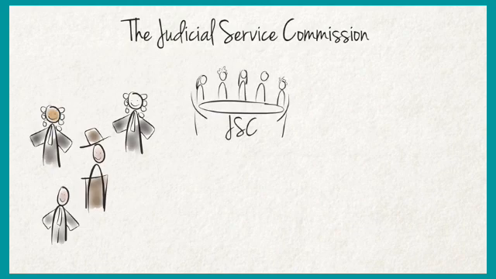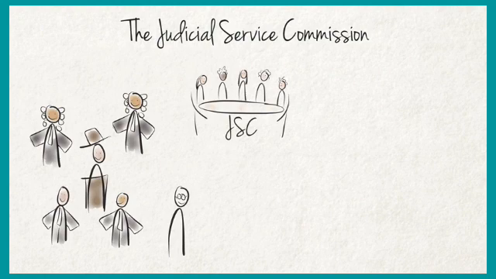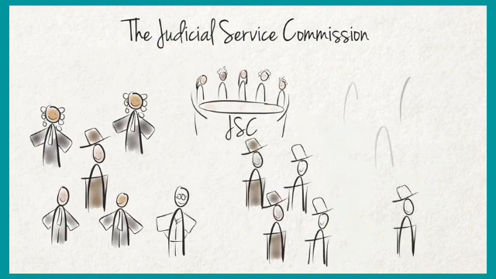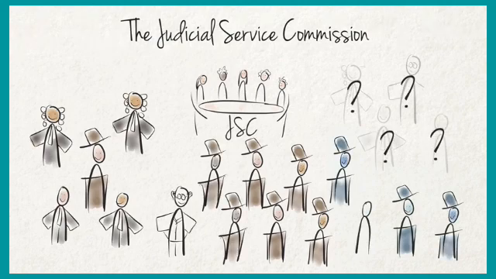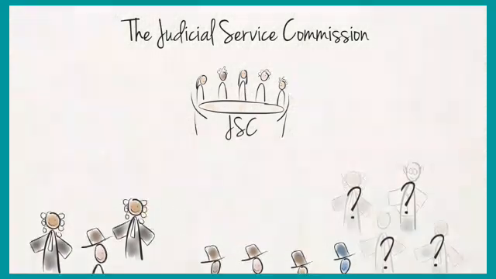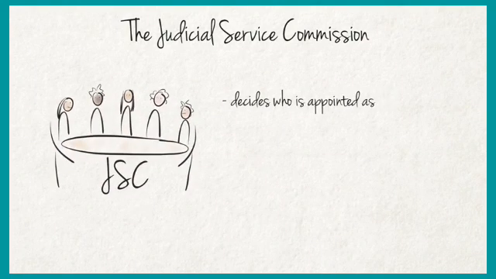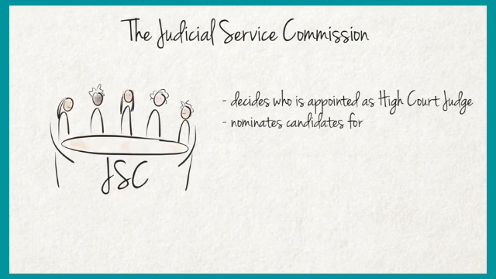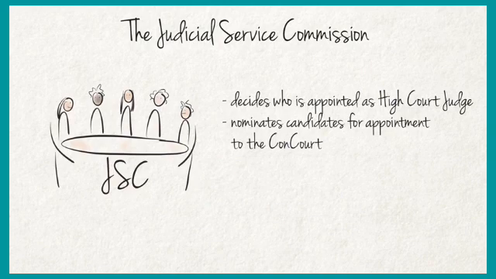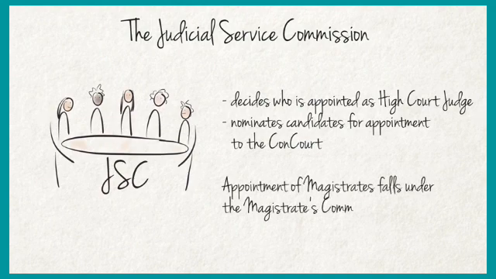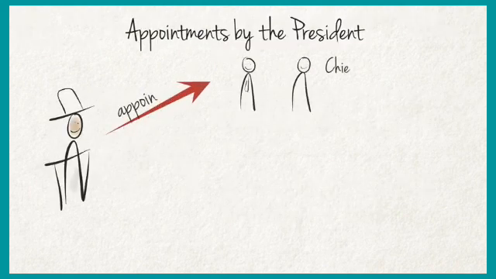The Judicial Service Commission may conduct different committees, and they will select the Chief Justice of the High Courts and District Courts, as well as the legislature may select Supreme Court judges, chief judges, etc. Appointment of magistrates falls under the Magistrates Commission.